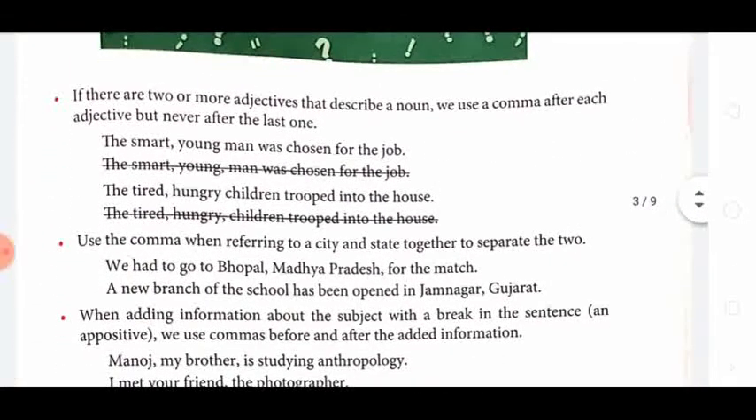Then the second rule for using a comma is, if there are 2 or more adjectives that describe a particular noun, then each adjective is separated with a comma. See, the smart, young man was chosen for the job. Smart is an adjective and young is also an adjective for the man. So smart and young are separated with a comma.